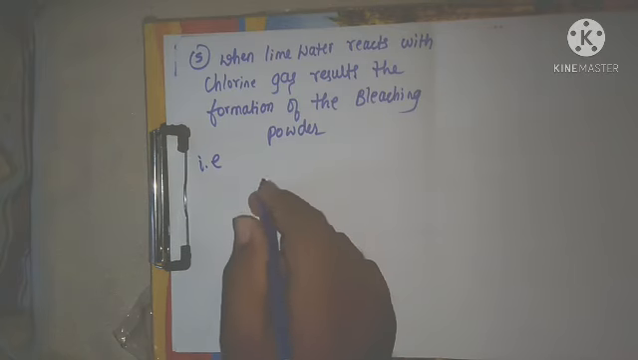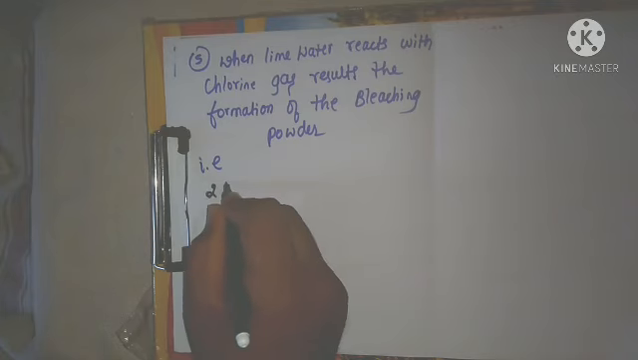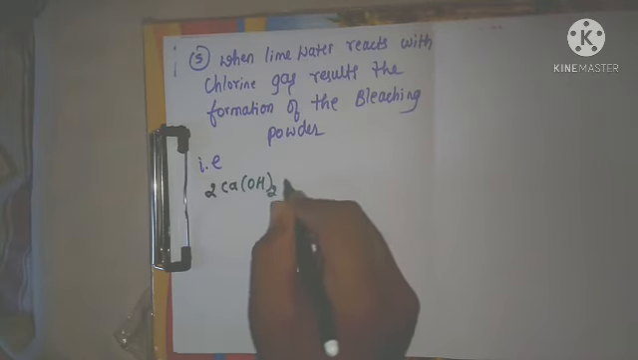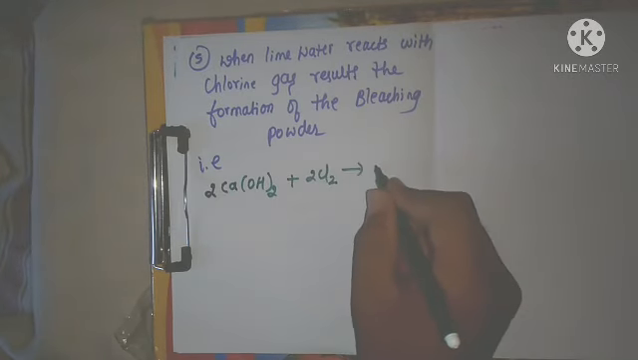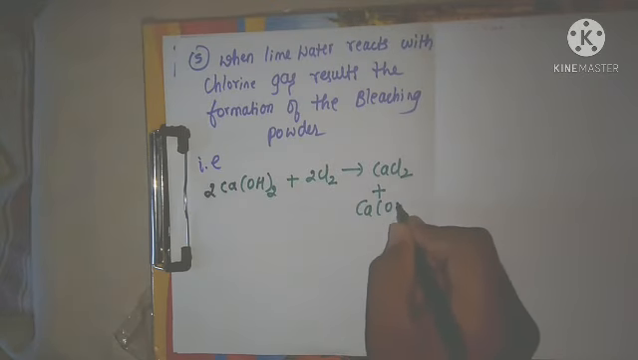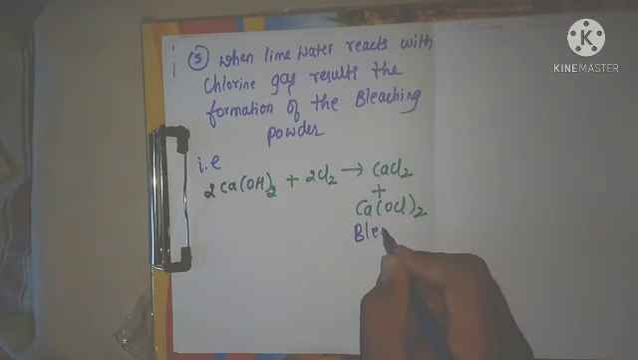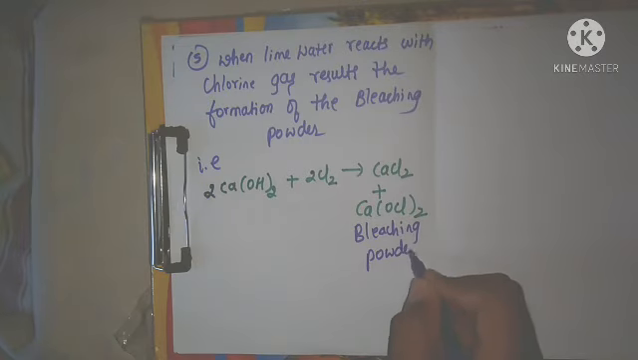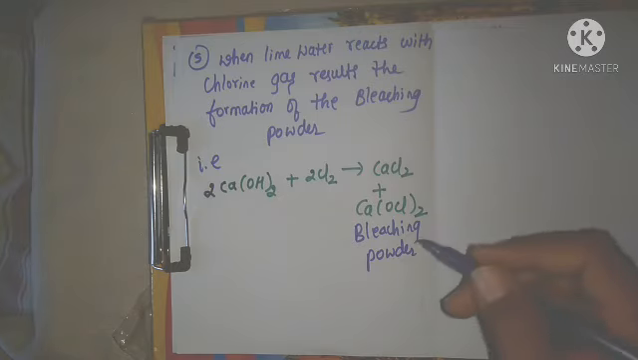Now, here it is. Lime water. For this one, I will take another pen. Here, for balancing, 2 moles of Ca(OH)2, if it is reacted with the chlorine gas, then there is a formation of calcium chloride and CaOCl2. This is called as what? Bleaching powder. These are the few properties of what? Calcium hydroxide or slaked lime.